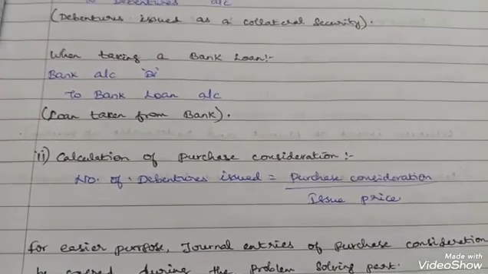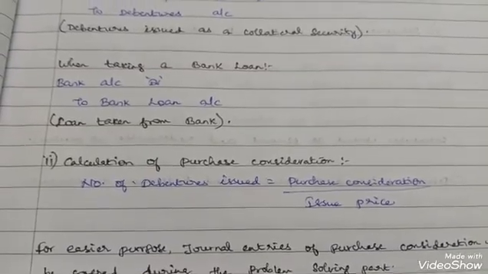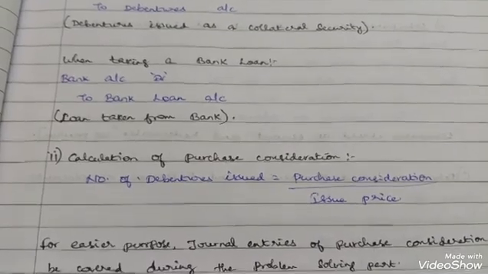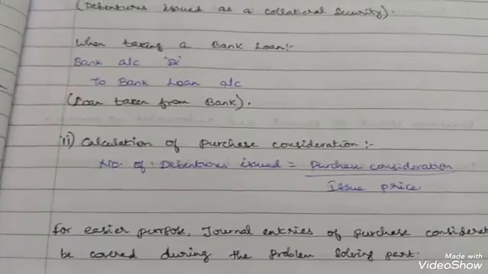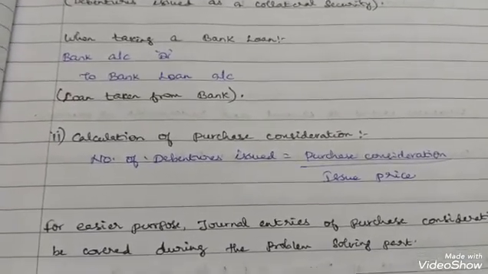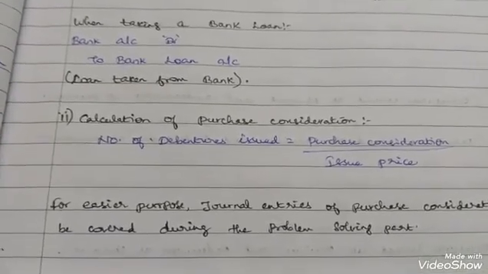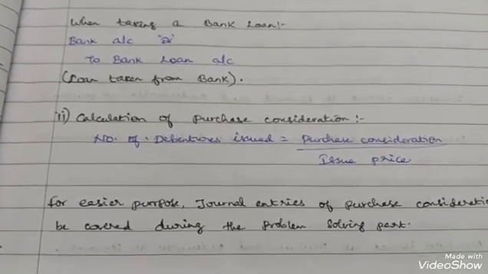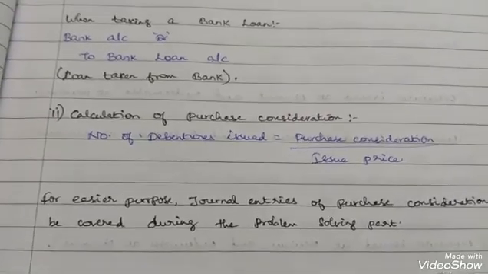In calculation of purchase consideration, the number of debentures issued is a very important part. To calculate the number of debentures issued, you have to use the formula: the purchase consideration price divided by the issue price. That will give you the number of debentures issued. The journal entries of purchase consideration I will be covering during the problem solving part.